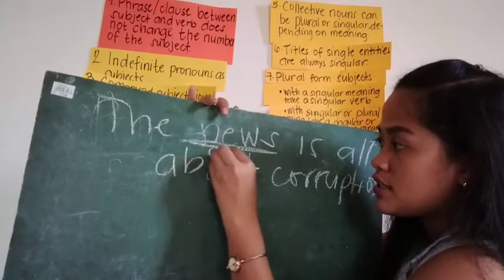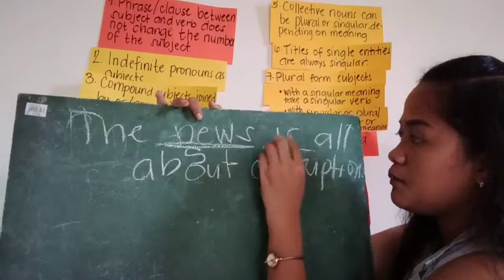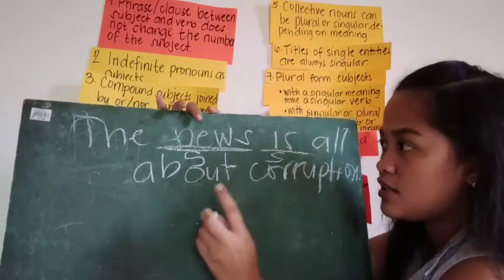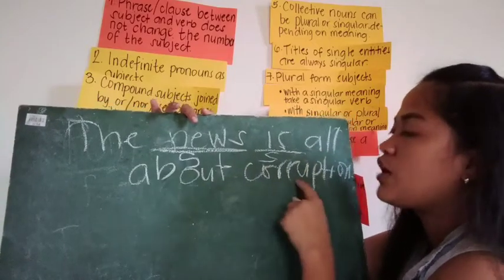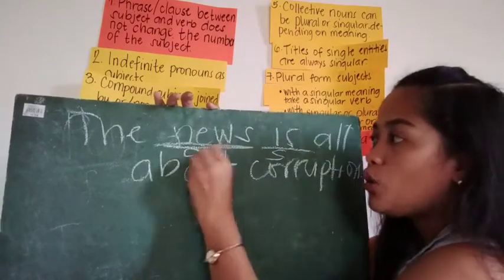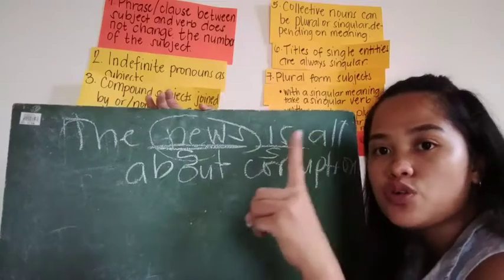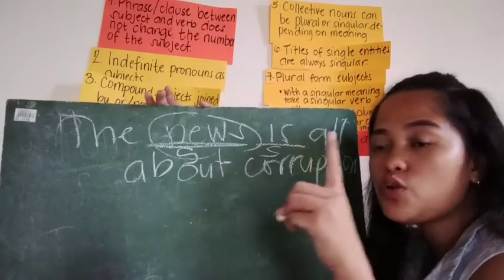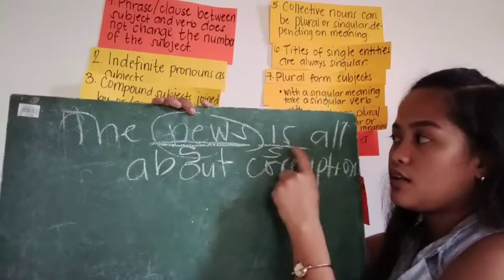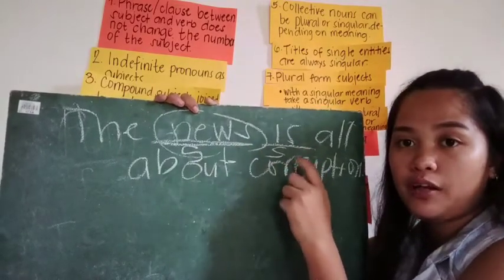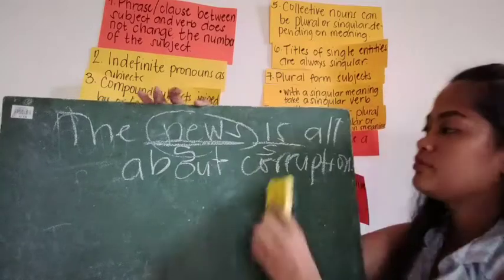So since it is singular, our verb must be singular too, which is "is". The news is all about corruption. It's only talking about one. The news is singular. So it means the verb must be singular too, okay? Do you understand? Yes, ma'am.